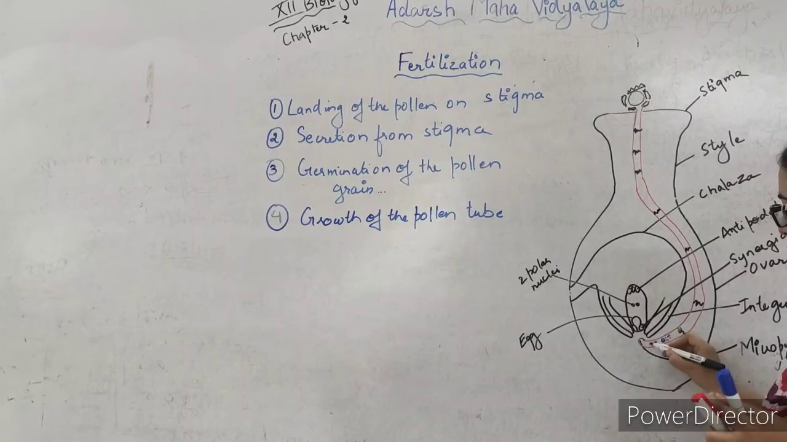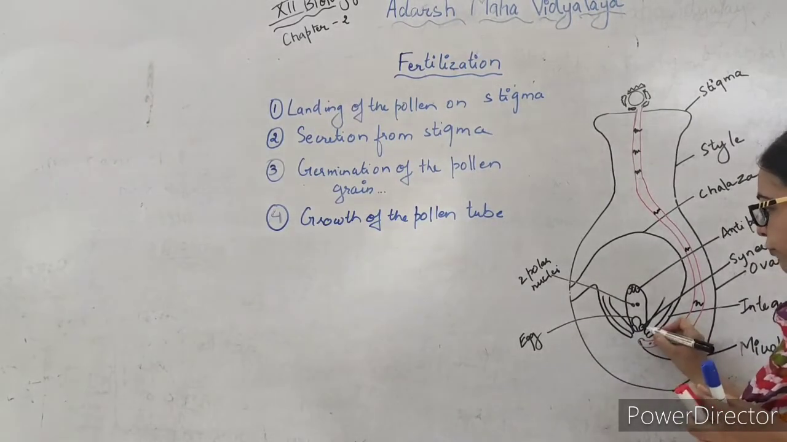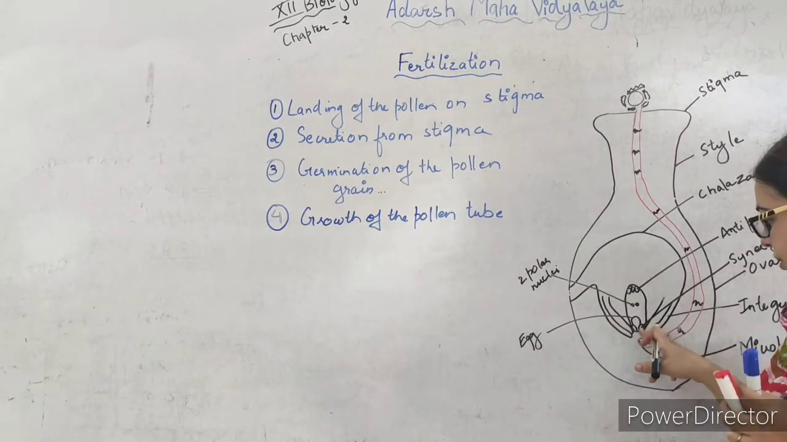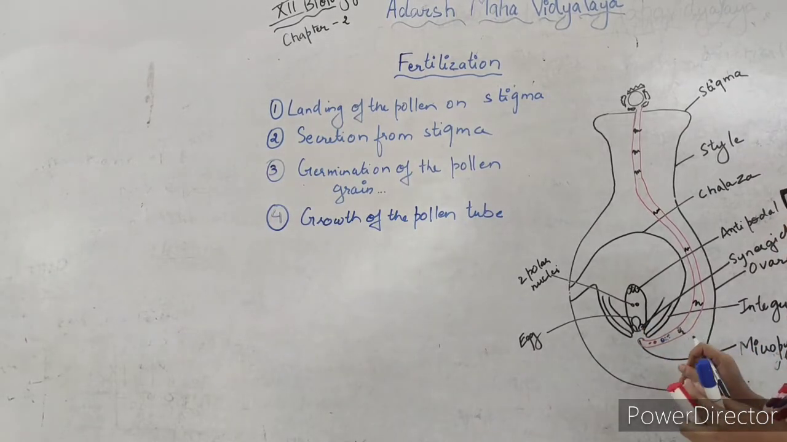So when this pollen tube starts entering through the micropyle, one of the synergids will start to disintegrate.